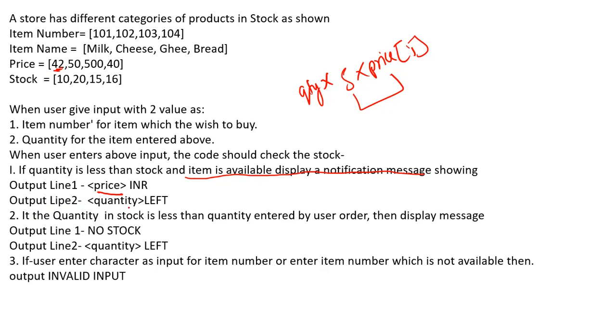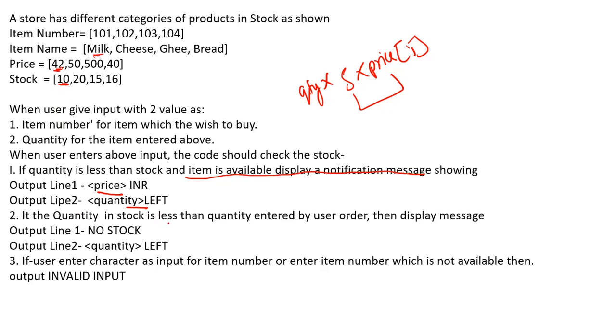Also we have to print the quantity left. Suppose a user wants 5 liters of milk and here 10 is available, so 5 will be provided to him and the remaining will be 5, so 5 will be printed here.